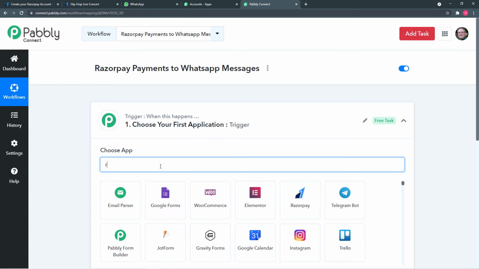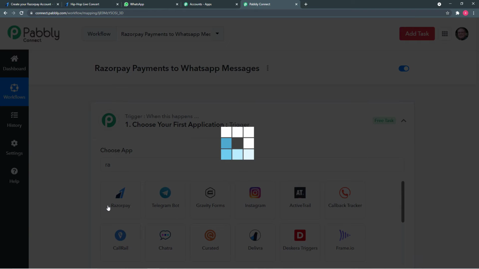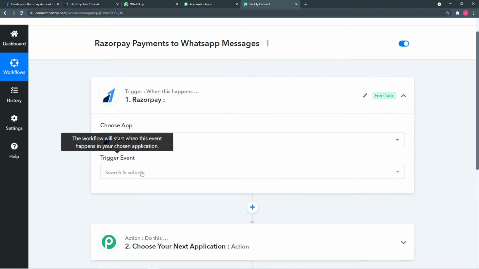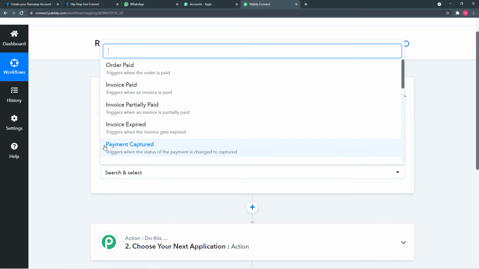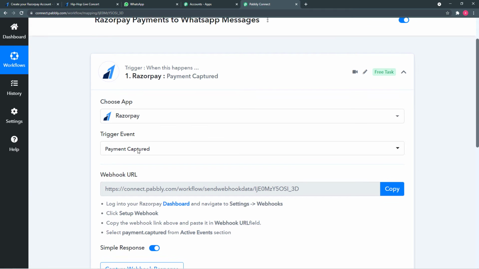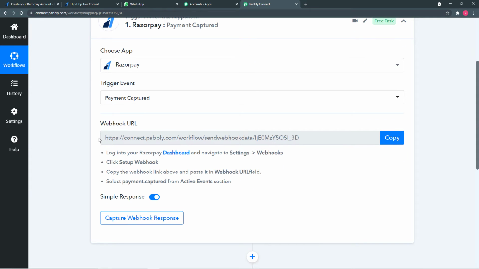So first of all, click on this trigger option and from this choose app, choose your application as Razorpay. After this, it will ask for the trigger event. In the trigger event, you have to select this payment captured. After this, it will generate a URL. This is called a webhook URL. By using this URL, we are going to connect our Razorpay payment page.